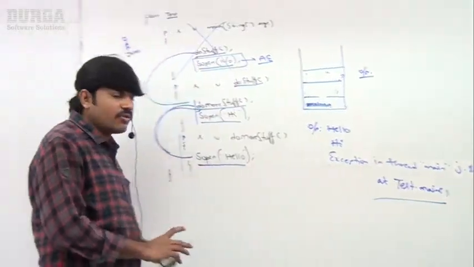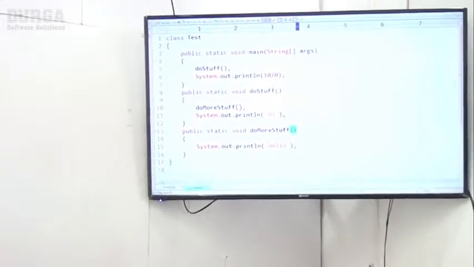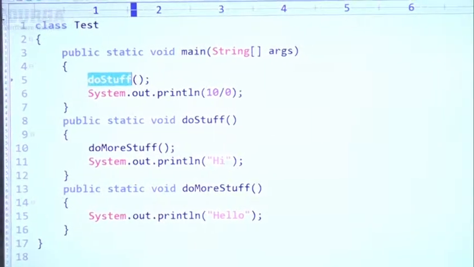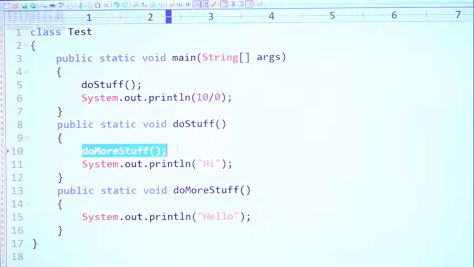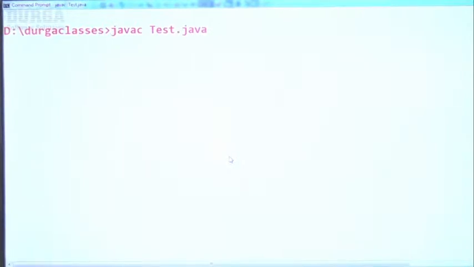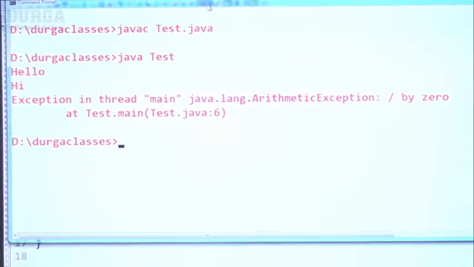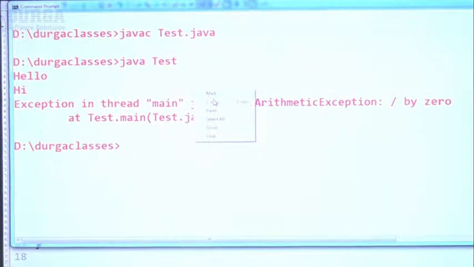Let me execute this code. Have a look once. Observe carefully, the same program. The main method calls doStuff; after the doStuff call, 10/0. Next, doStuff is calling doMoreStuff, then hi. Next, SOP of hello. Now have a look at what output we are going to get. The code compiles fine. Same program. What output by default are we going to get? Hello, hi, followed by Exception in thread main